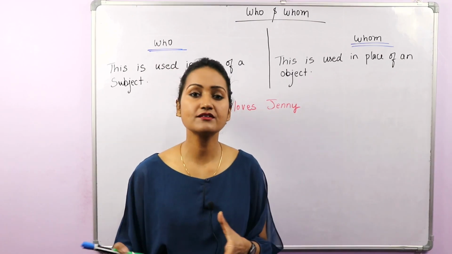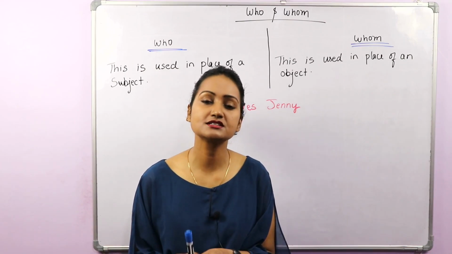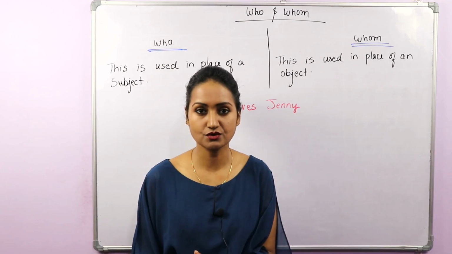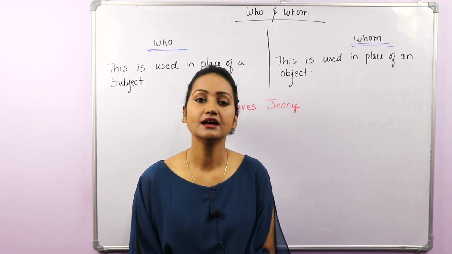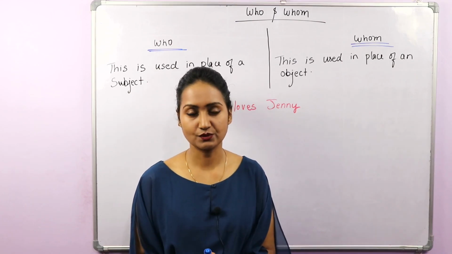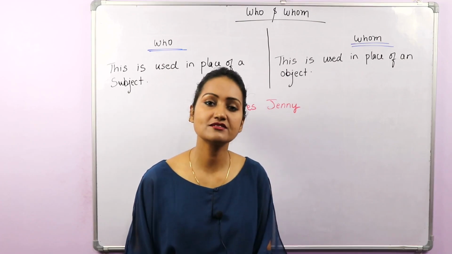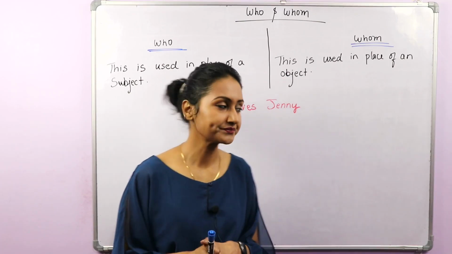And when we do not have a main verb in a sentence, then the subject is the one who we are talking about or what we are talking about. Now an object is the one who receives an action. The action is being done upon an object. So we have done this and we know this.